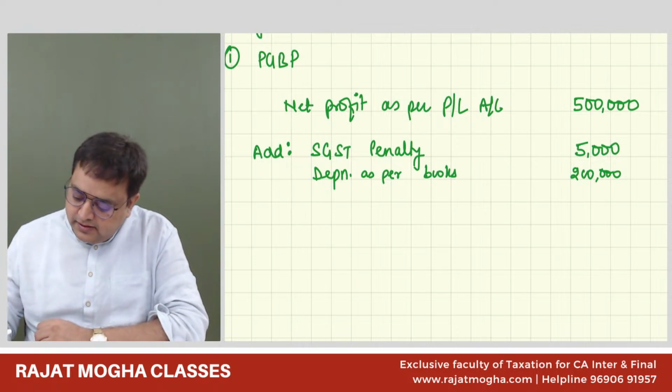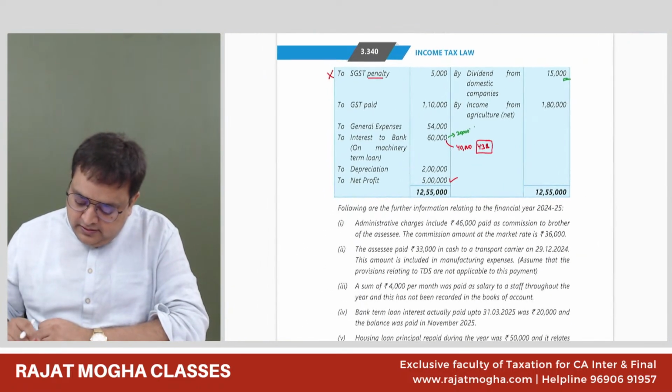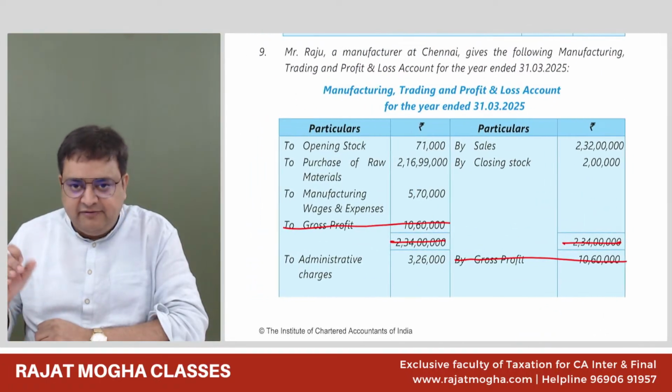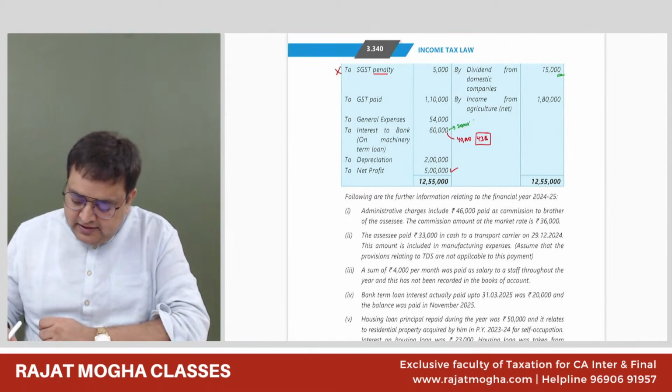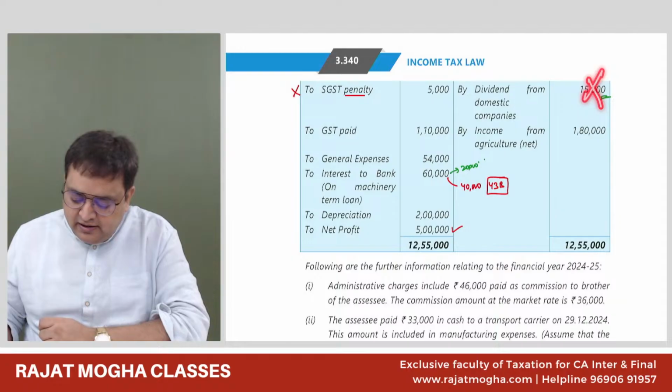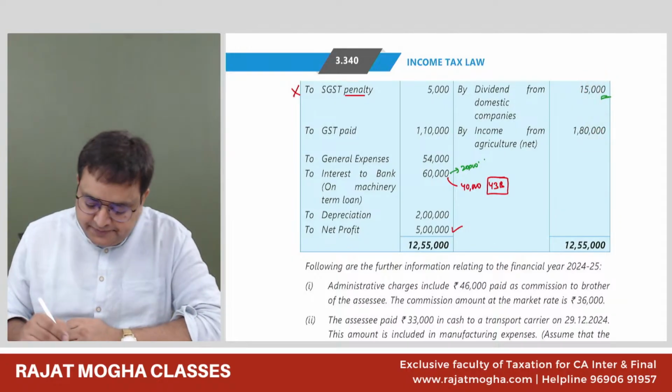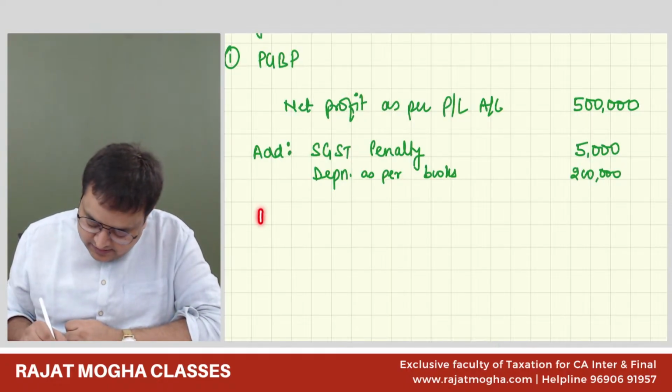Now, credit side. Debit side we have done. Credit side: sales, we are okay with sales. We are okay with the closing stock. Then dividend we are not okay. Agriculture income we are not okay. Less.